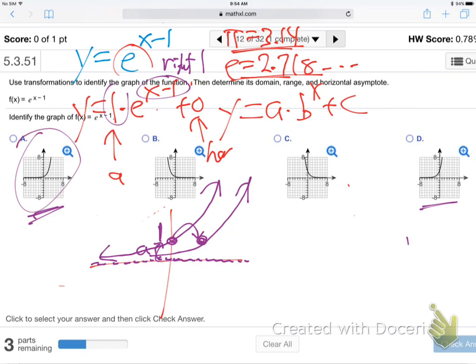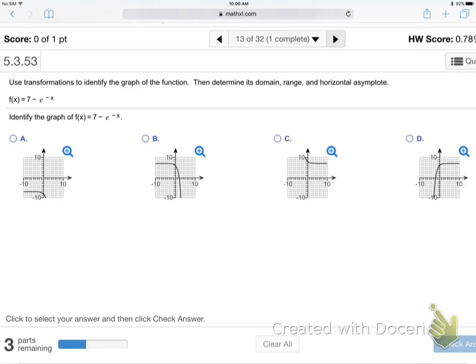So E is just a special number. It's a 2-something special number like pi is a 3-something. E is also the base for natural log, you might remember. We'll be heavy into that on Thursday. Try that one. Graph that thing.